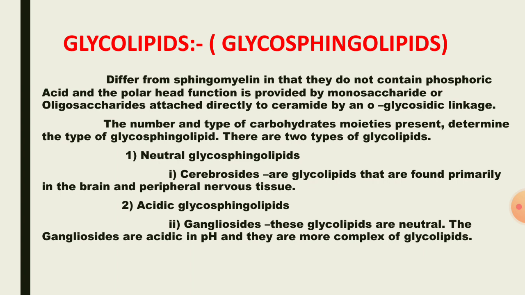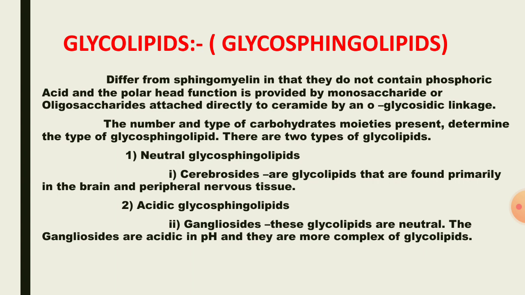Next one is glycolipids, which are also called glycosphingolipids. Unlike sphingomyelin, they do not contain phosphoric acid, and the polar head function is provided by monosaccharides or oligosaccharides attached directly to the ceramide by an O-glycoside linkage.